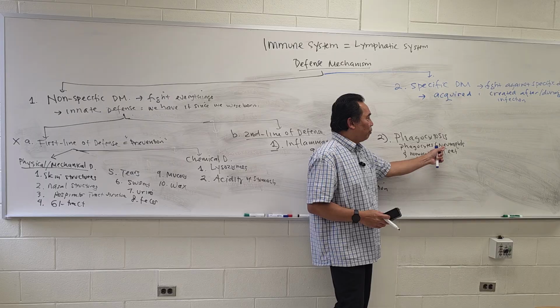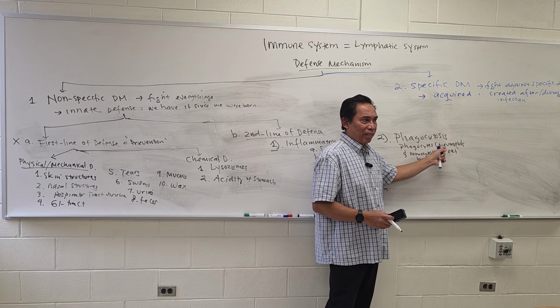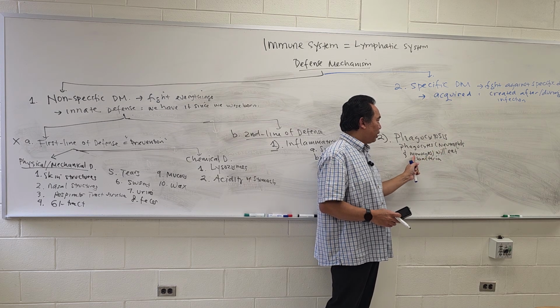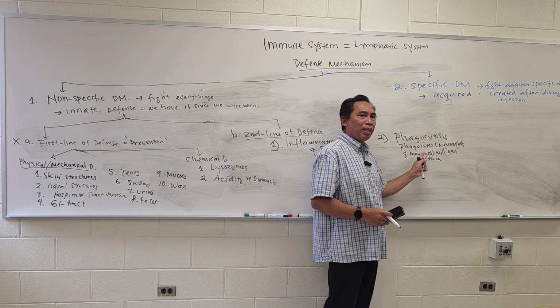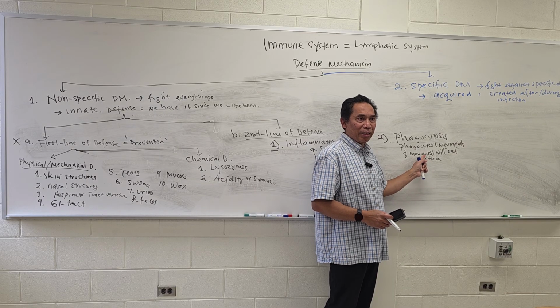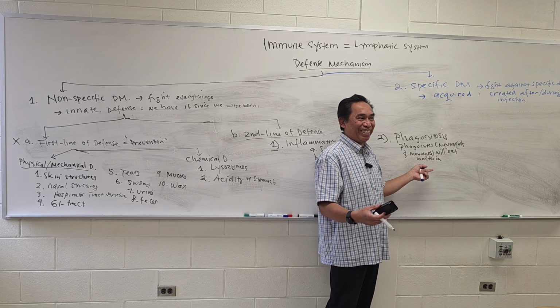Neutrophils will come first because they are smaller. They're going to be fighting, eating a lot of bacteria. Macrophages or the monocytes will come later, but they are very big. They can eat 1,000 bacteria in one action.